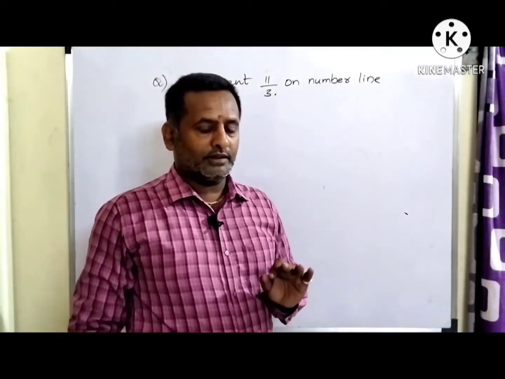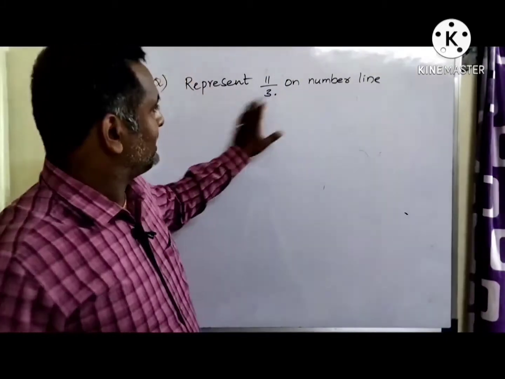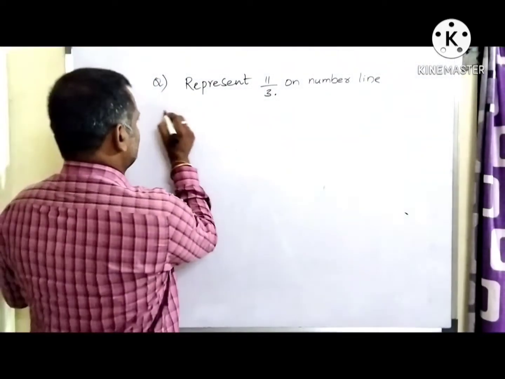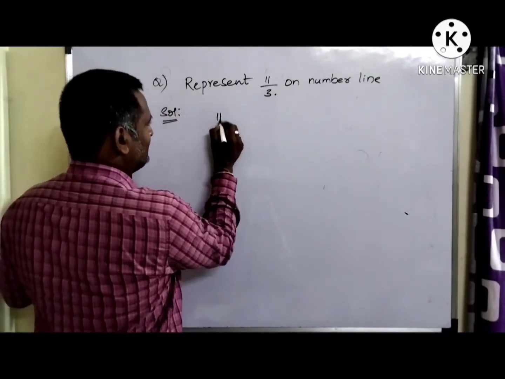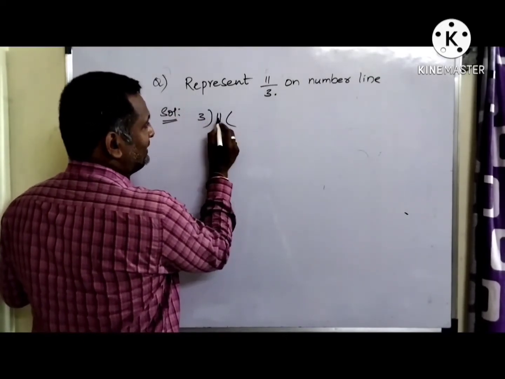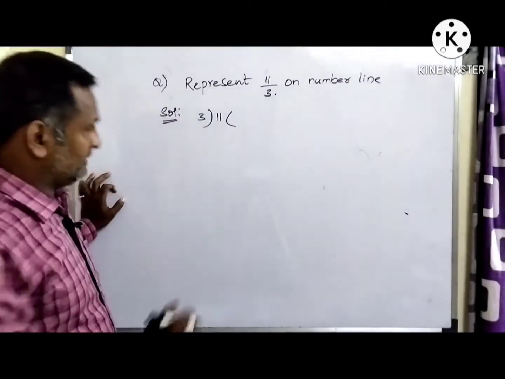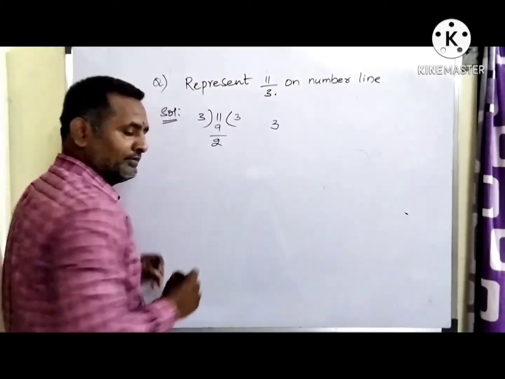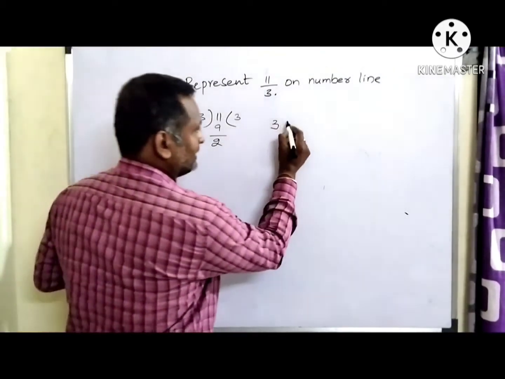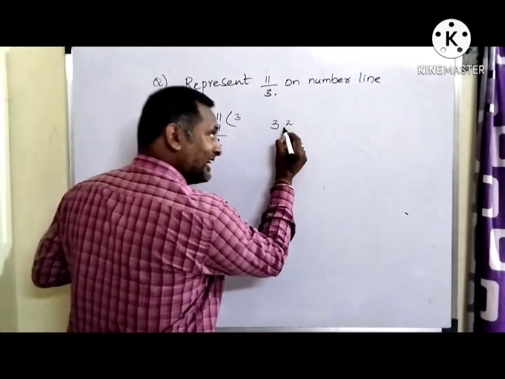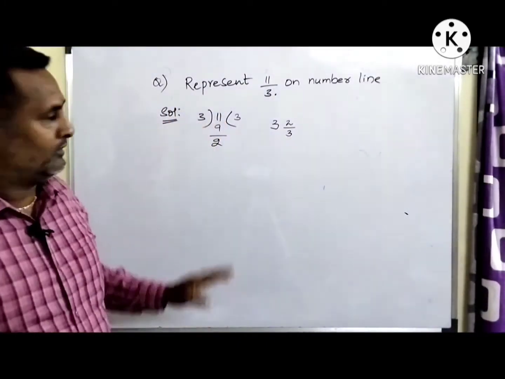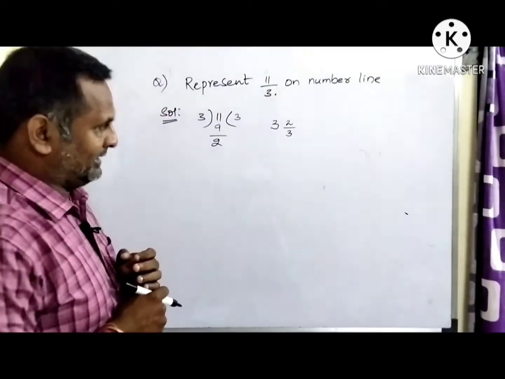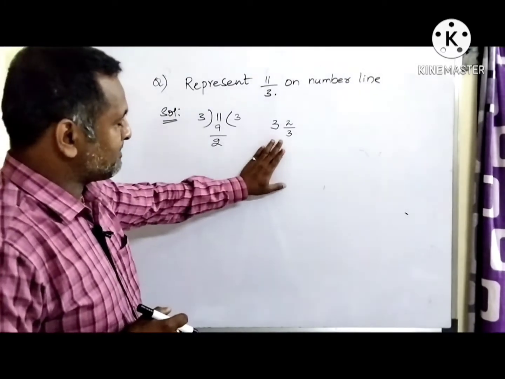What I feel is one example is not enough for you to understand this, so I am giving you one more example. Represent 11 by 3 on the number line. Clearly, if 11 chocolates are distributed among 3 students or 3 friends, each one is definitely going to get 3 chocolates. And there are some remaining chocolates which again have to be distributed between the same 3 students. I have converted this into a mixed fraction, so 3, 2 by 3 is my requirement.